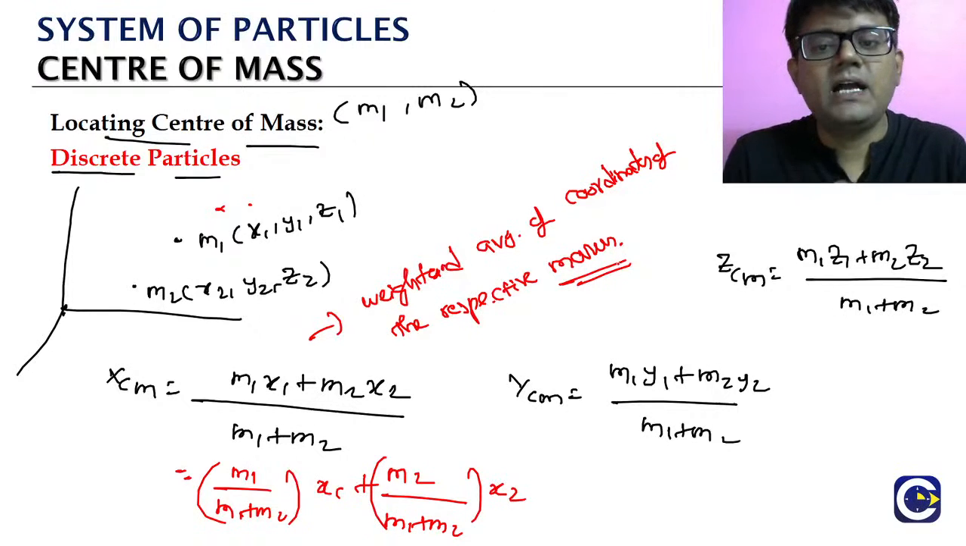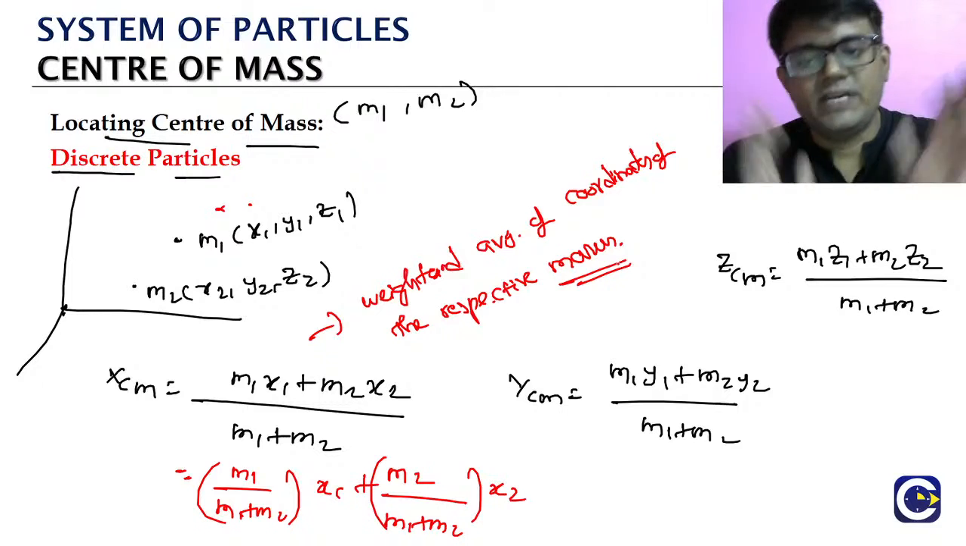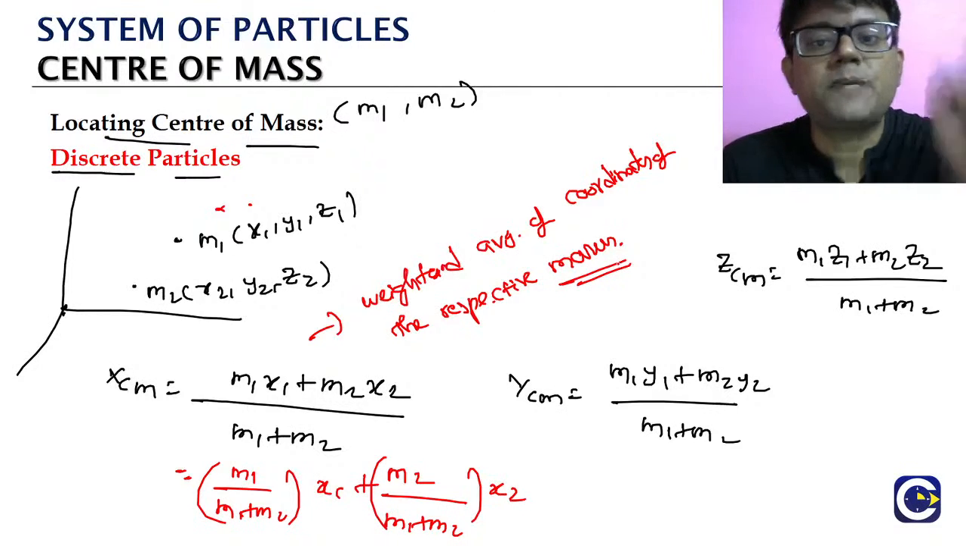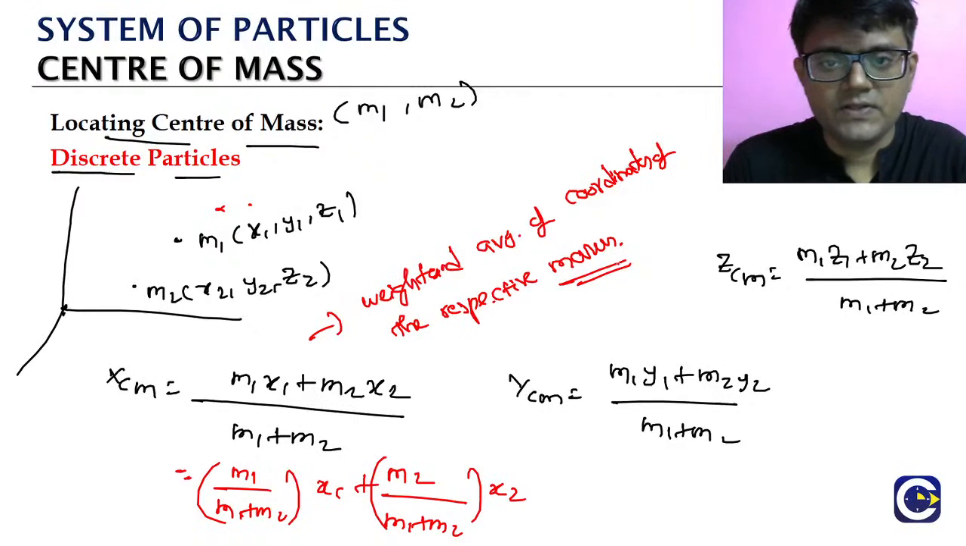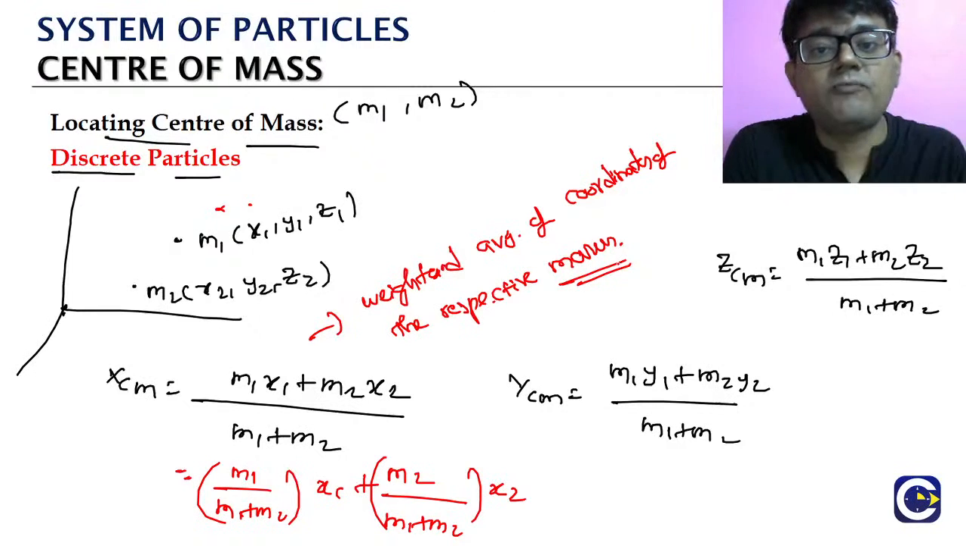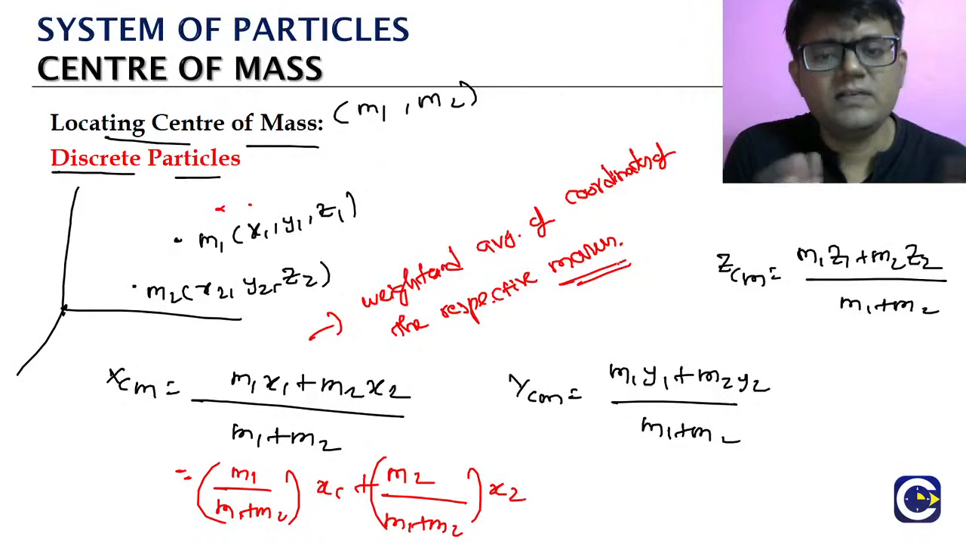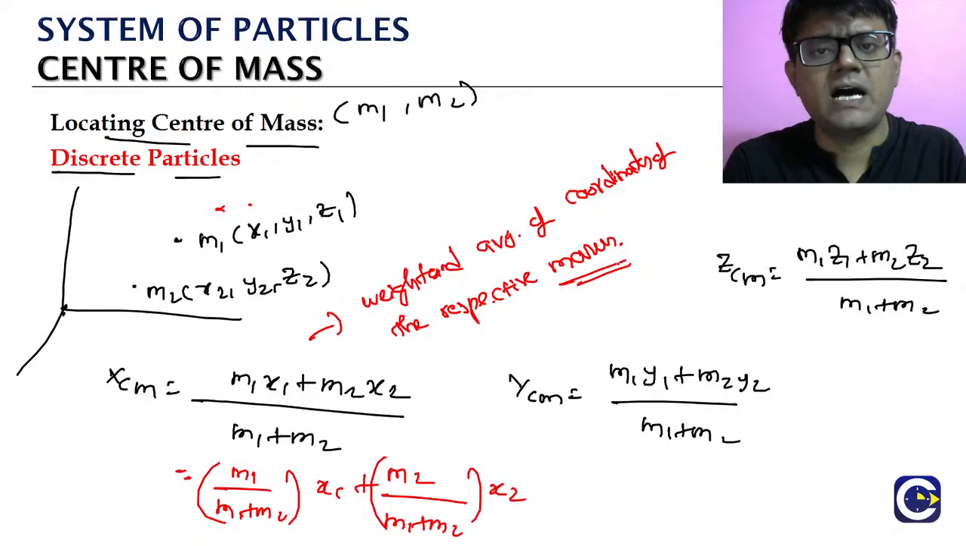Okay? So this is how, for each of these coordinates, we are taking the weighted average. The weightage is based on the respective mass of the particles. So the coordinates of the center of mass will be given by the weighted average. This is an important formula. It is very straightforward. We just take the mass of the particles and multiply by the respective coordinates, sum everything up, and divide by the total mass of the system of particles.